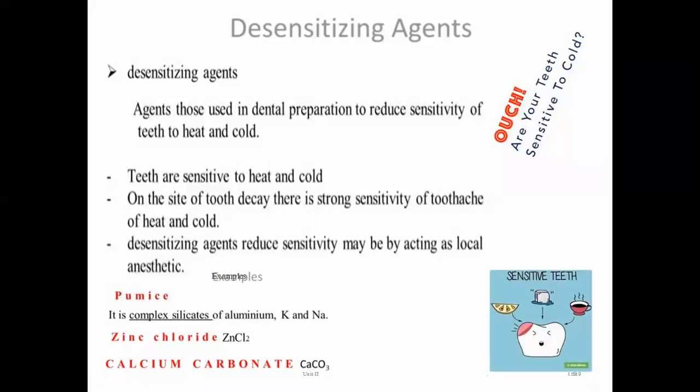These are used in dental preparations so as to reduce the sensitivity of teeth towards heat and cold. The exact mechanism of desensitizing agents is not known up till now. They may act by local anesthetic property. If the teeth are sensitive to heat and cold, at the site of tooth decay there is strong sensitivity of toothache, heat, and cold. So this desensitizing agent will reduce the sensitivity, and they are going to act by the mechanism of local anesthetic.